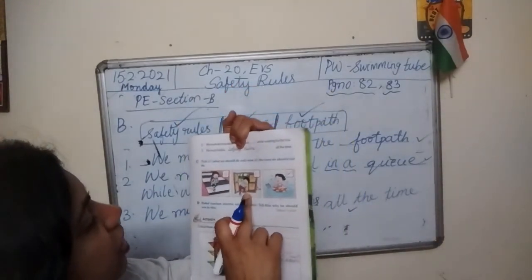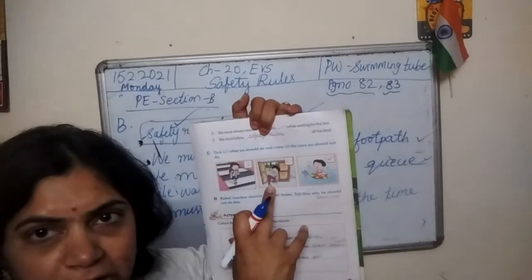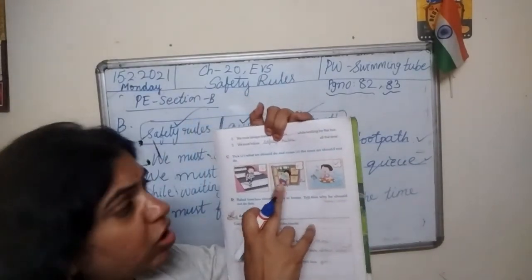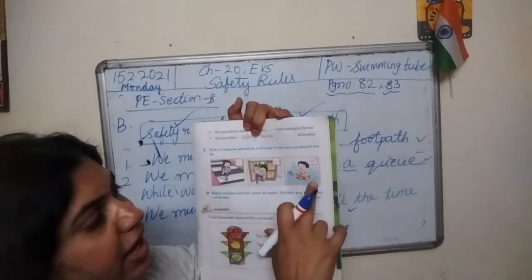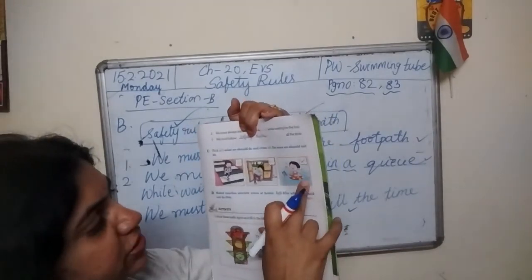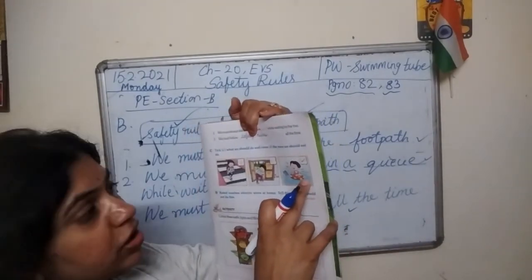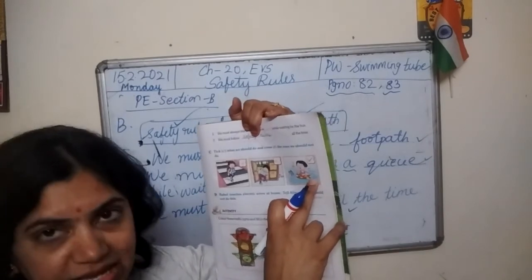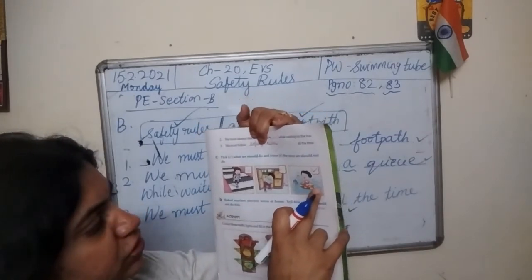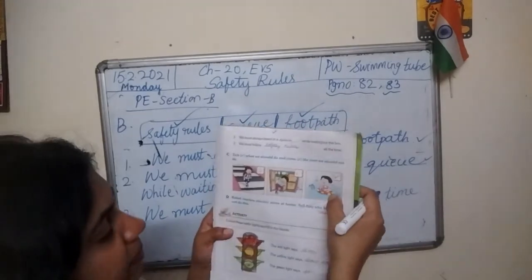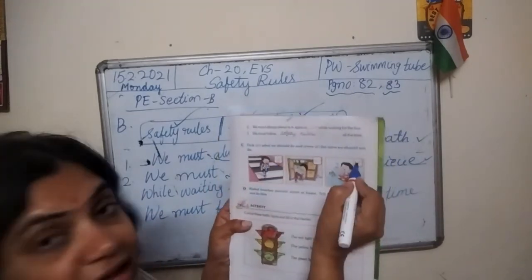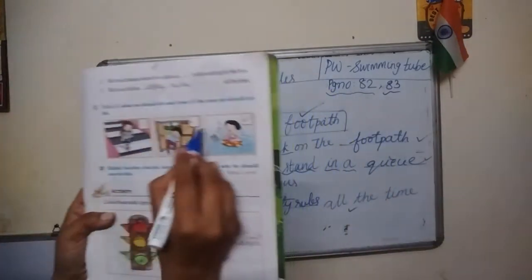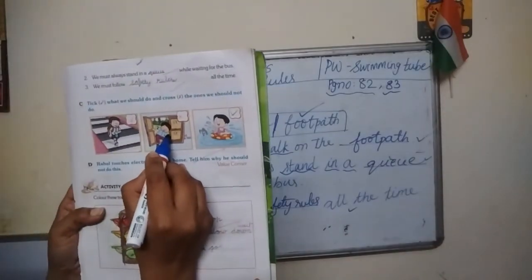Then look here. What is the boy doing? Jumping out of the window, climbing the windows. Wrong. Shouldn't do that. And look at the third action. This boy is using his swimming tube to swim. Yes, it is important to use a swimming tube when you don't know how to swim. So these two are right actions and this is wrong action.